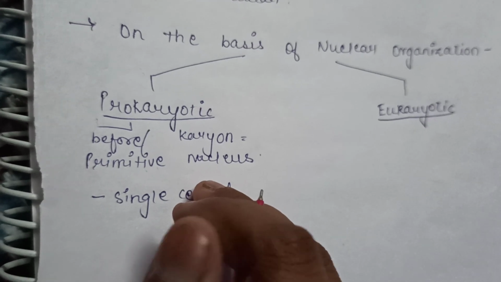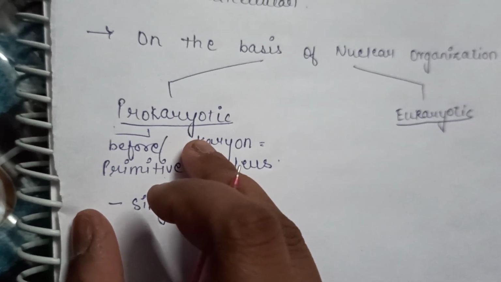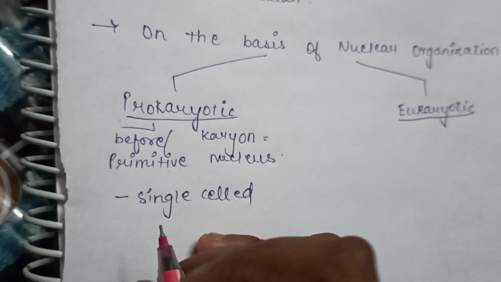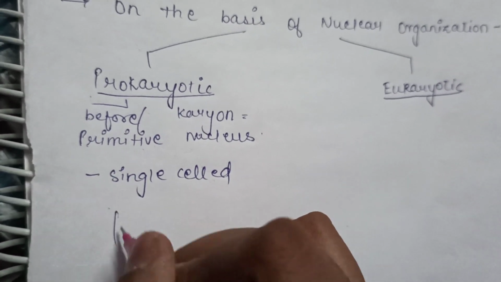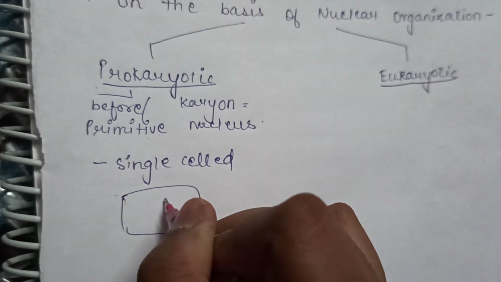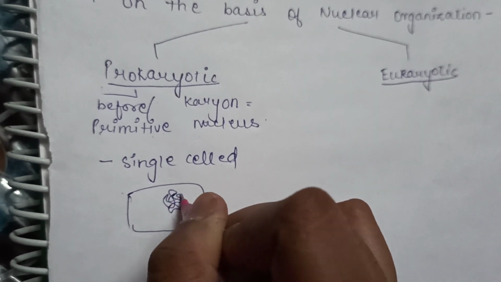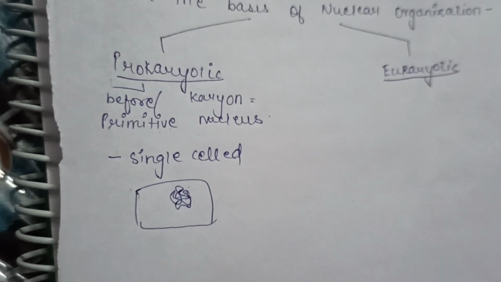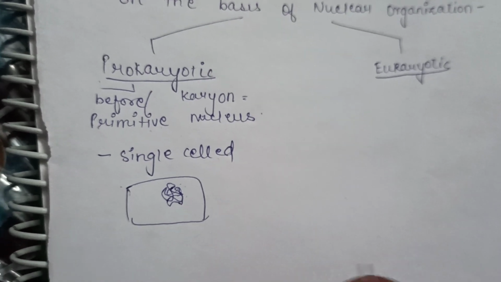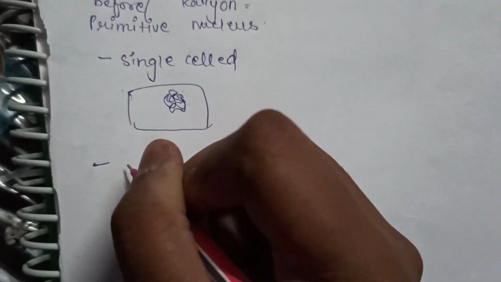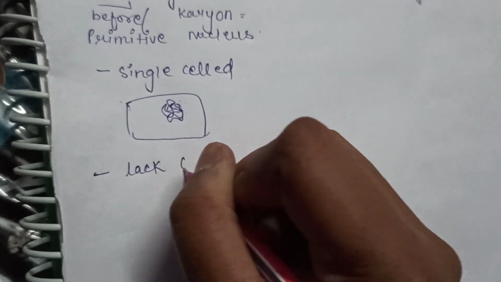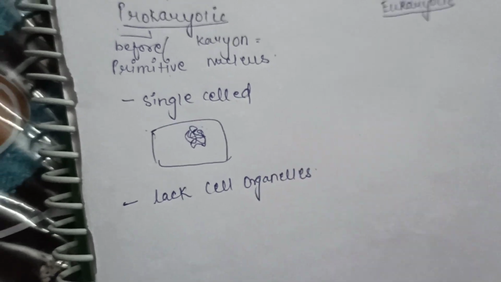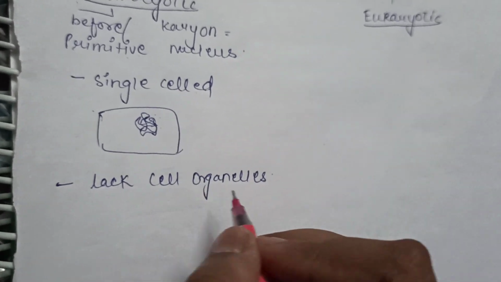It means it does not have a nuclear envelope, okay, and the genetic material which is present is a single molecule of circular DNA. If we draw a cell, here the genetic material is scattered in the cytoplasm. Here there is no nuclear envelope as we see in the eukaryotic cell, okay, and these types of cell also lack certain cell organelles. Prokaryotic cells also lack cell organelles.